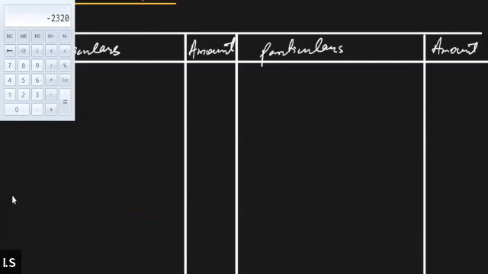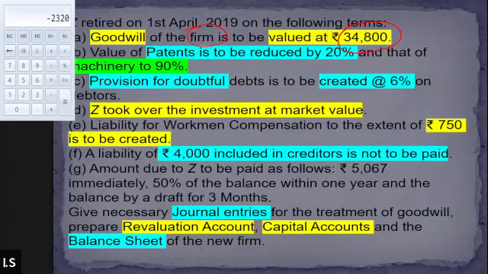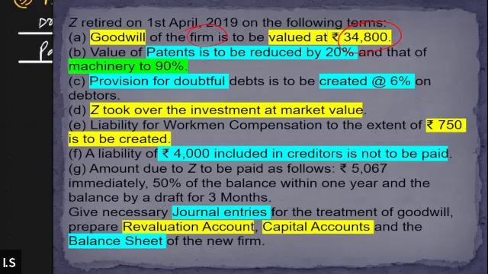Okay, now this is the format of the revaluation account. I'm sure that all of you already remember this. This is the debit side of the revaluation account and this is the credit side, right? Now let's come back to the question and first read the first item. The first item in the question is that the goodwill of the firm is to be valued at 34,800. We already treated this adjustment, right?